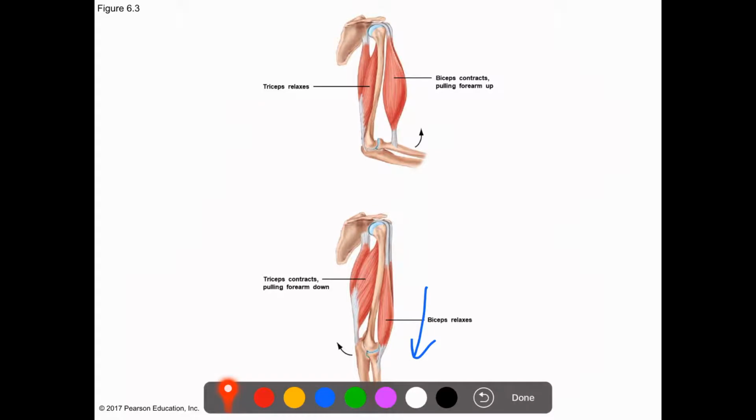Because of their attachment to the bones through tendons, they are able to move these bones, and that is what produces the movement.